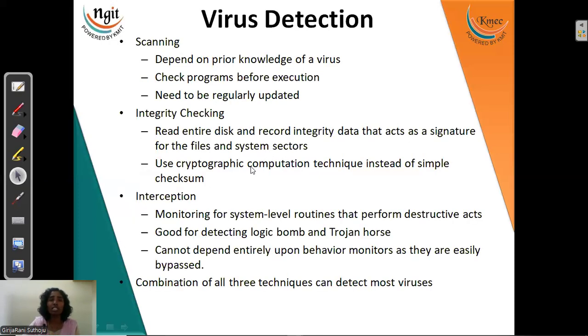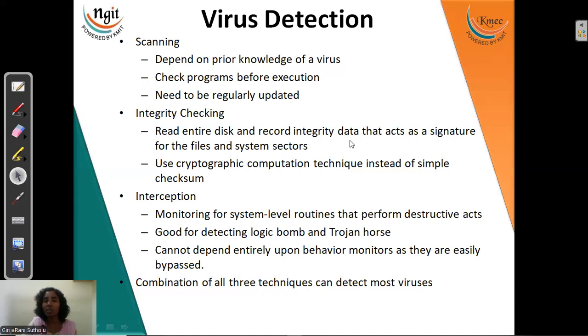Now, how to detect a virus? By scanning our system regularly. Next, when we are sending our data, like "hi, hello, how are you" to my friend, how can my friend understand that it has a virus? By scanning the data which has been sent is the first way. The second is the integrity check.